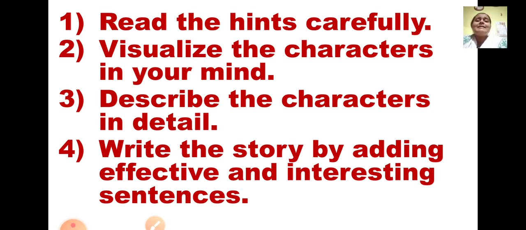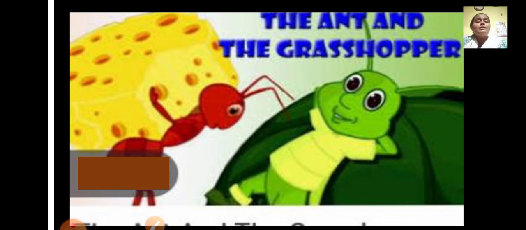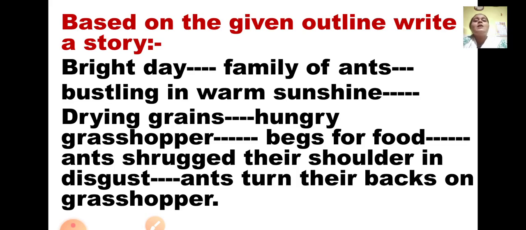Okay, write the story by adding effective and interesting sentences. Make the story more interesting by adding twists and turns, so the one who is reading the story will take interest and want to read more and more to see what happens next. Now we are going to learn about the ant and the grasshopper. Okay, based on the given outline, write a story.